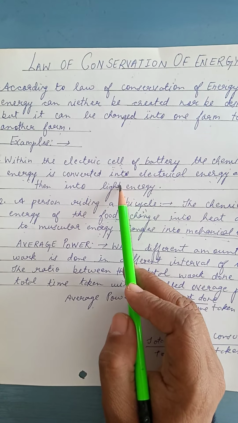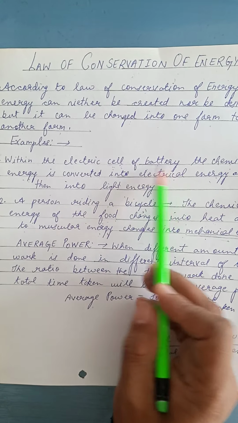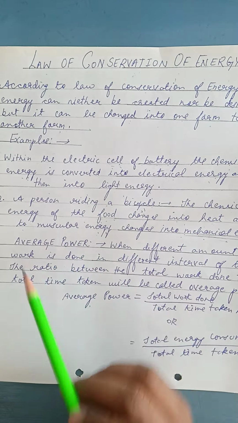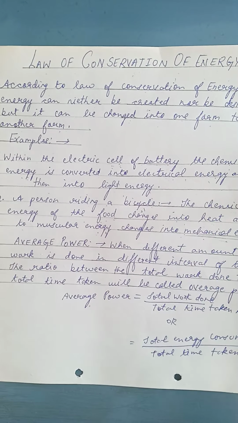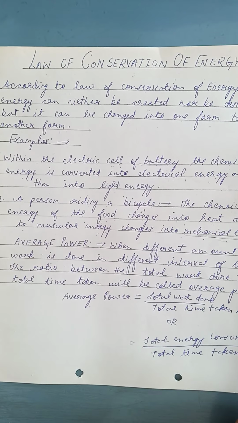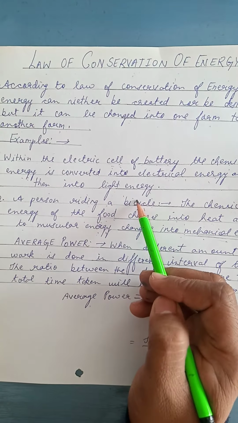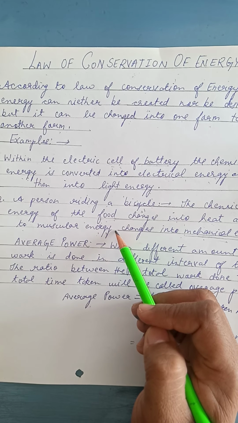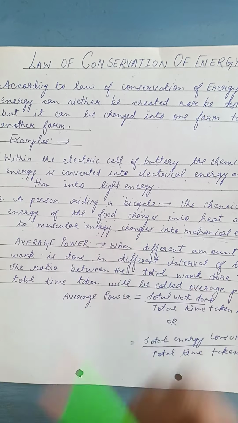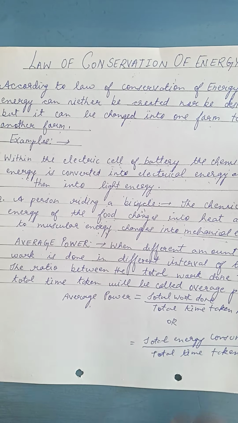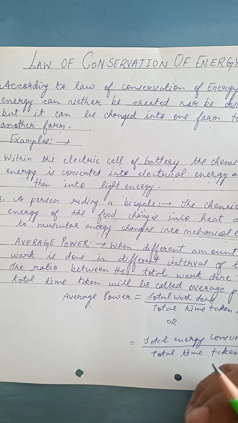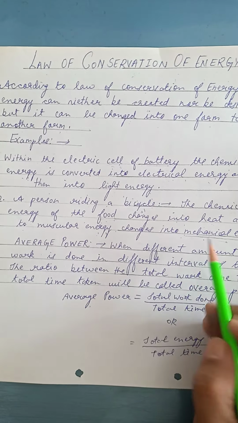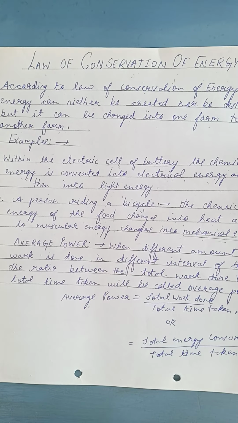First is the electric cell or the battery, in which the chemical energy was there, and when we switch on the circuit, it converts into electrical energy, and the bulb will glow and forms the light energy. Similarly, riding a bicycle, we have taken a proper food, that is chemical energy, and when we are riding the bicycle, it will change into heat and muscular energy, and finally you and the cycle together, the energy would be considered as the mechanical energy.